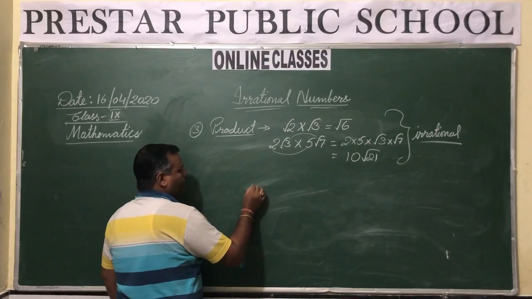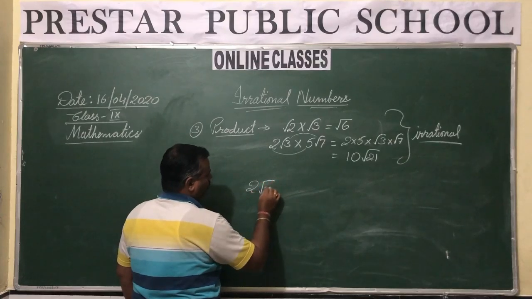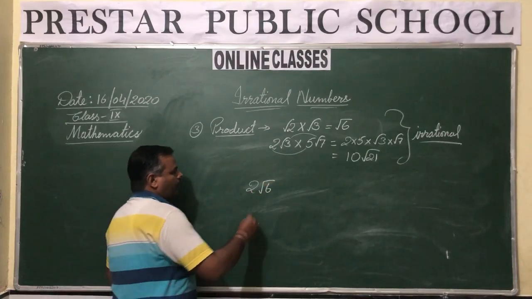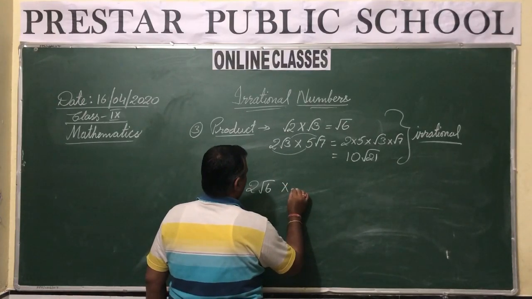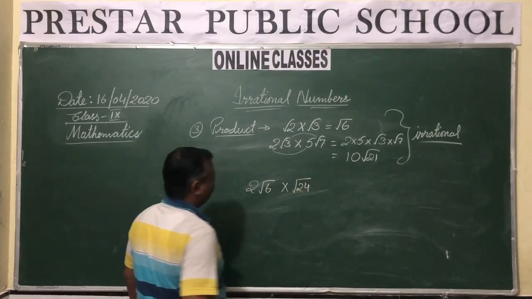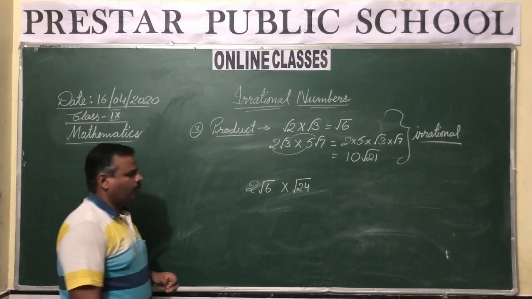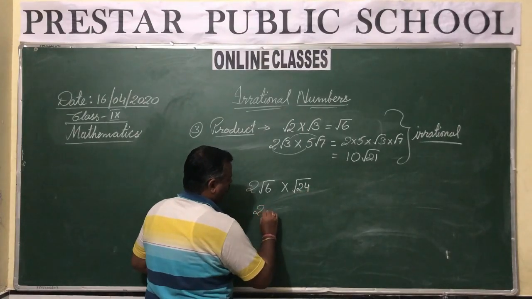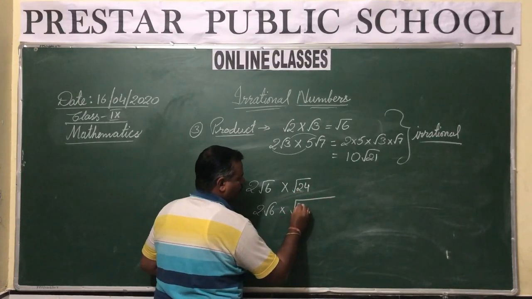Let's see. If suppose you are given, say, 2 under root 6, and you multiply this, say, by under root 24. Now what is under root 24? How can it be written? Under root 24, you can factorize 24.